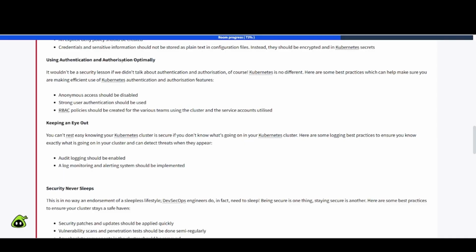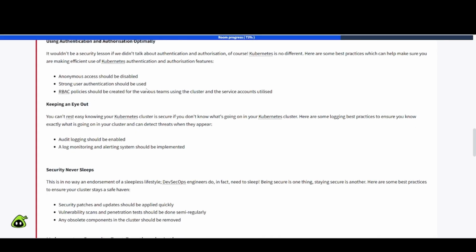Using authentication and authorization optimally. It wouldn't be a security lesson if we didn't talk about authentication and authorization. Of course, Kubernetes is no different. Here are some of the best practices which can help make sure you are making efficient use of Kubernetes authentication and authorization features. Anonymous access should be disabled. Strong user authentication should be used. RBAC policies should be created for the various teams using the cluster and the service accounts utilized.